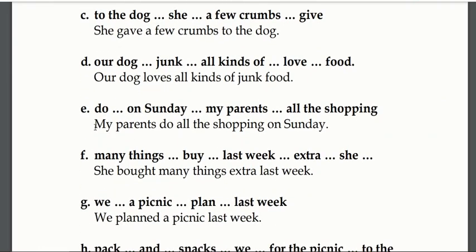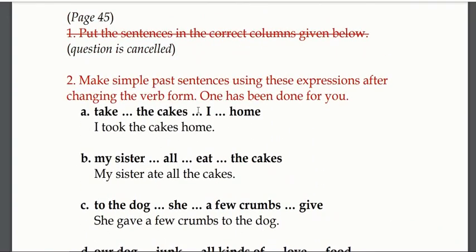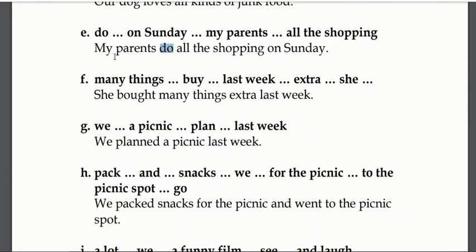Next one. My parents do all the shopping on Sunday. Even this is a habit, so it is do. You can see over here, make simple past sentences. My parents did all the shopping on Sunday is also correct, or you can also say my parents do all the shopping on Sunday. But the word do is more proper or more appropriate, so it will be my parents do all the shopping.